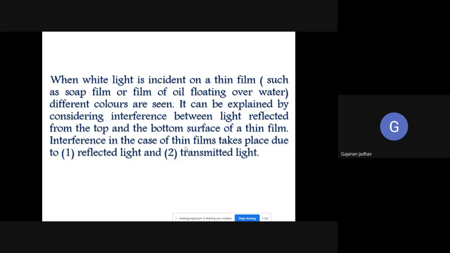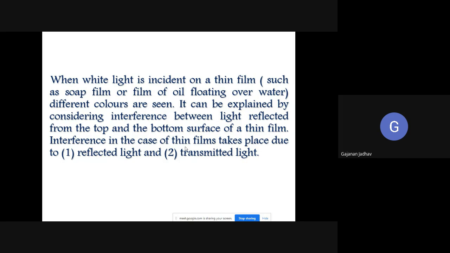And by considering those two light waves, what have we done? We have found the path difference, and on the basis of that path difference, we learned how that particular interference takes place. Okay? Yes, sir. Anybody having any doubt?